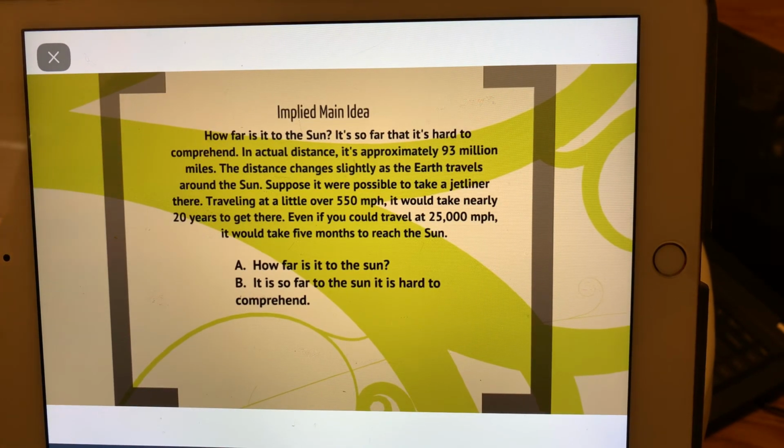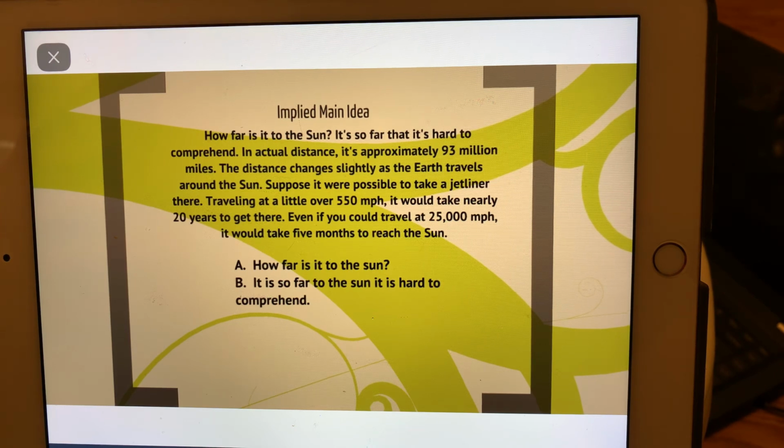It says, how far is it to the sun? It's so far that it's hard to comprehend. In actual distance, it's approximately 93 million miles. The distance changes slightly as the Earth travels around the sun. Suppose it were possible to take a jetliner there. Traveling at a little over 550 miles per hour, it would take nearly 20 years to get there. Even if you could travel at 25,000 miles per hour, it would take 5 months to reach the sun.